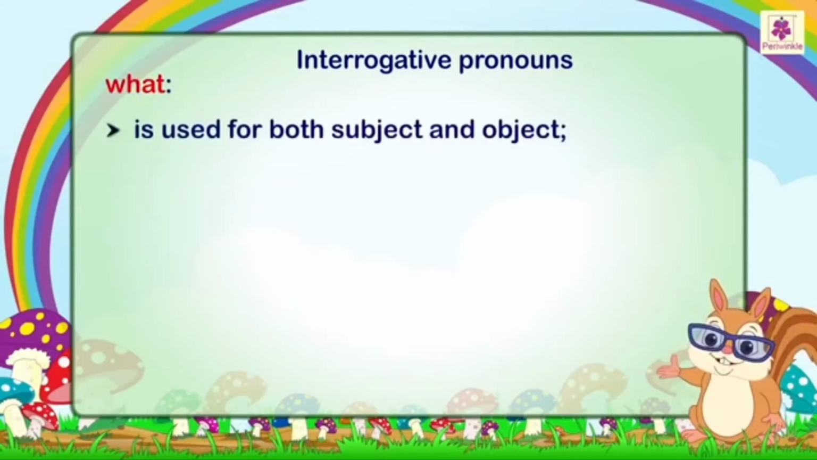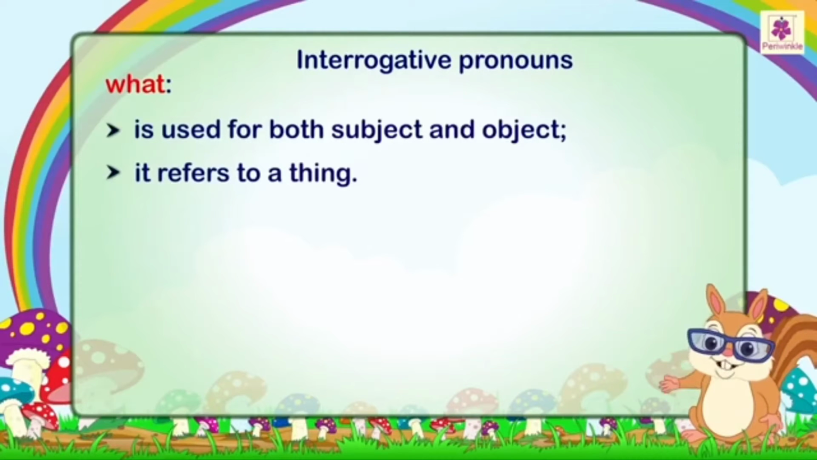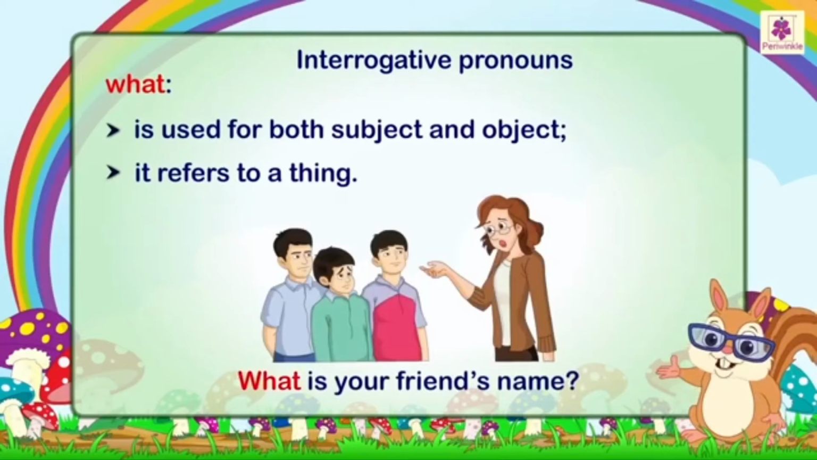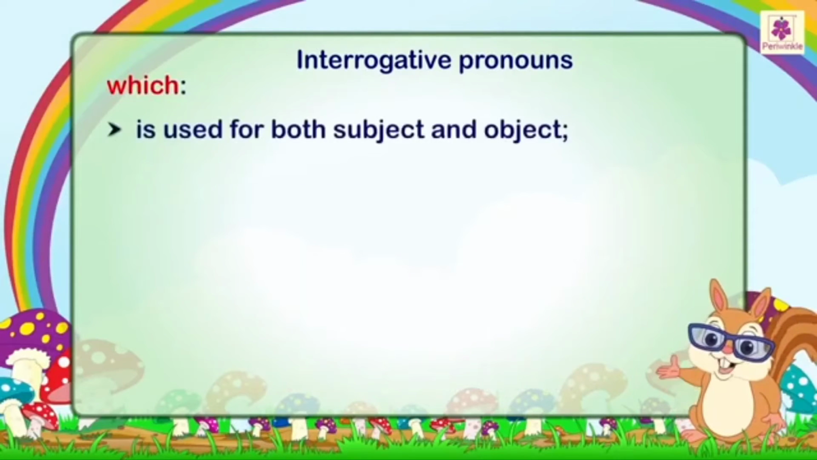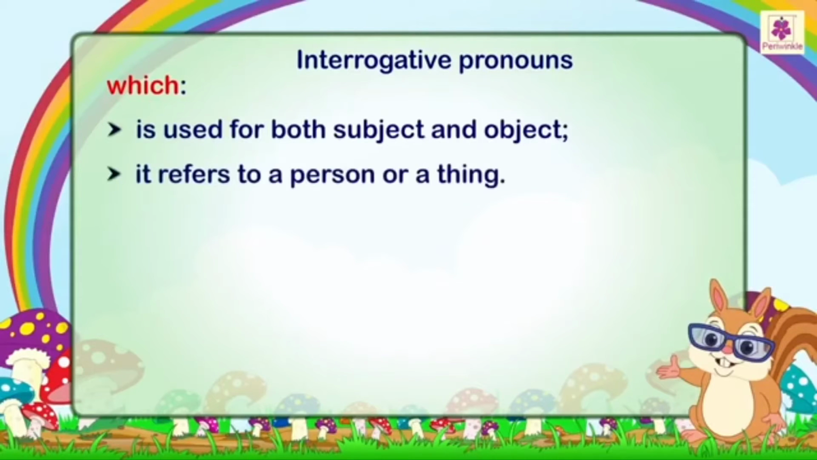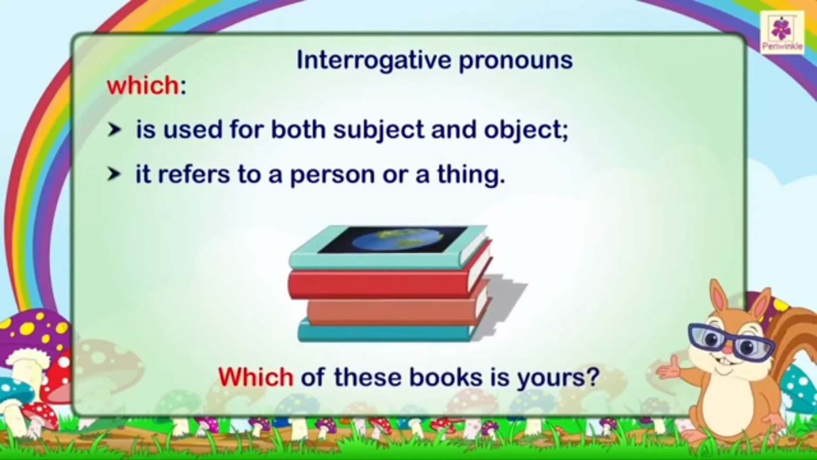What is used for both subject and object, it refers to a thing. For example, what is your friend's name? Which is used for both subject and object, it refers to a person or a thing. For example, which of these books is yours?